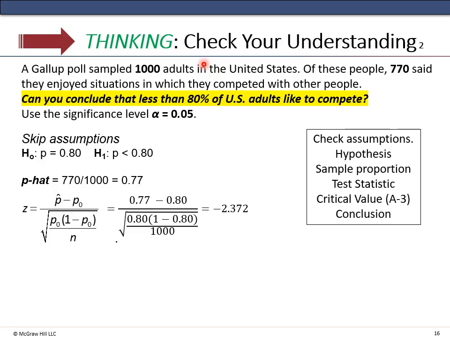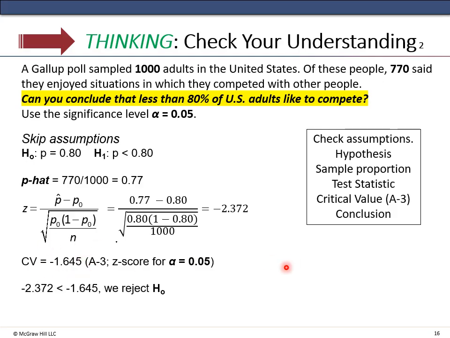From this, we can look at our critical value for 0.05. The value is 1.645, but since we're on the left side of the screen, it's going to be negative 1.645 because it's left-tailed. Okay. And we can see that negative 2.372 is less than negative 1.645.